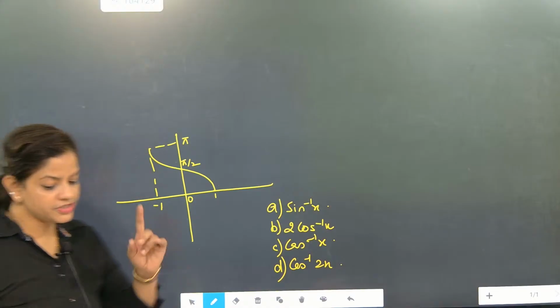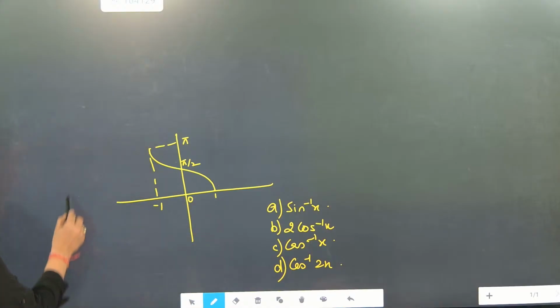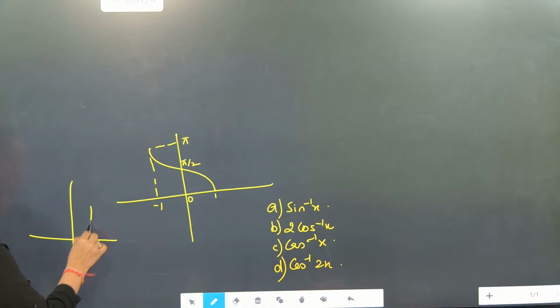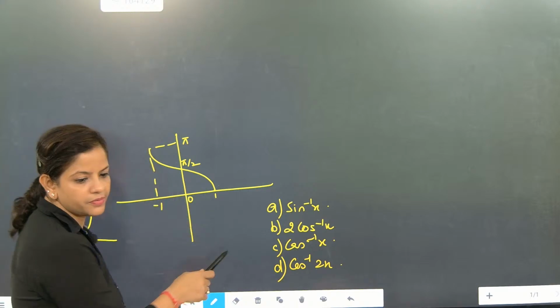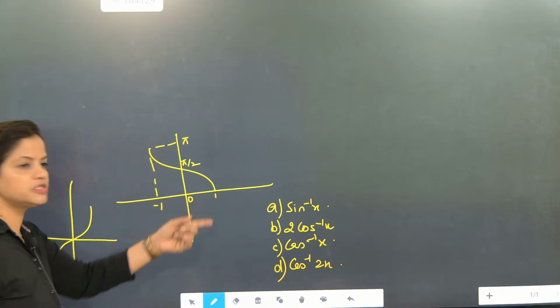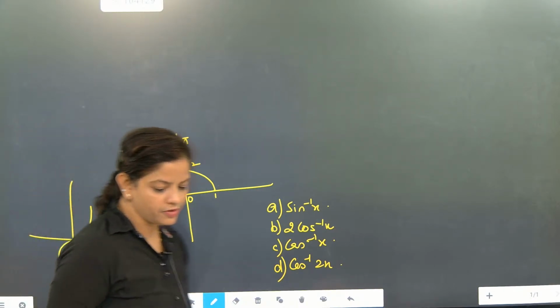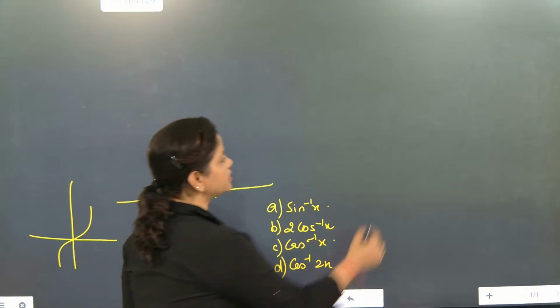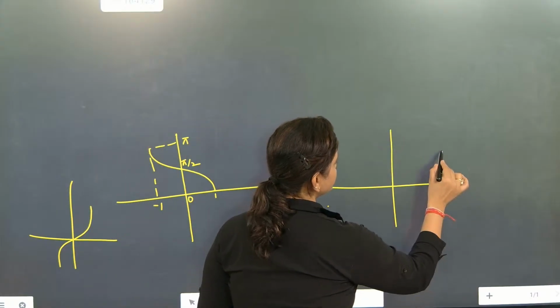Understood? Always remember when they give you a sine graph, what is the difference? Sine graph will come like this. It will go up and down. Cos graph will never come down. You need to remember this part. Cos graph will be like this. Now I'm giving you another graph. Please kindly identify this type of graph.